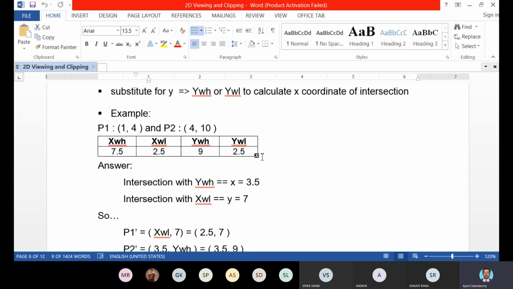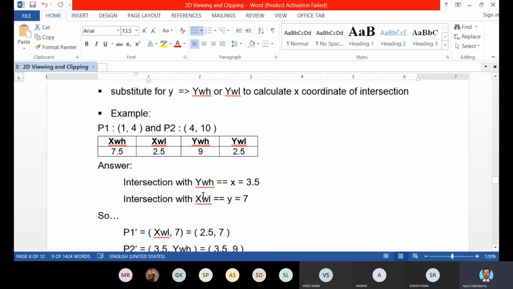Now we have to find out by doing the AND operation of these two region codes, that is 1000 and 0001. What will be the result? All zeros. That means this line is partially visible.